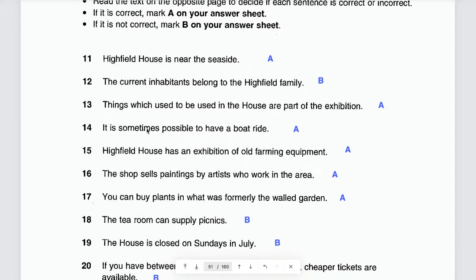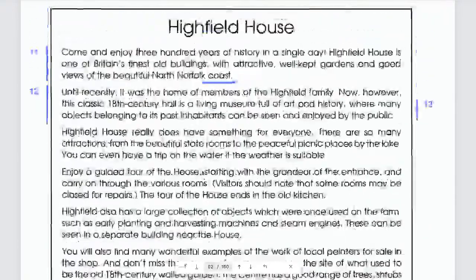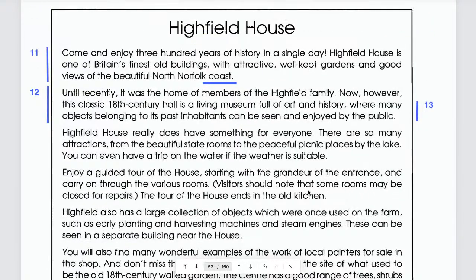Number 14. It is sometimes possible to have a boat ride. The answer is A. Do you understand everything there? Yes? Okay. Paragraph 3. Highfield House really does have something for everyone.